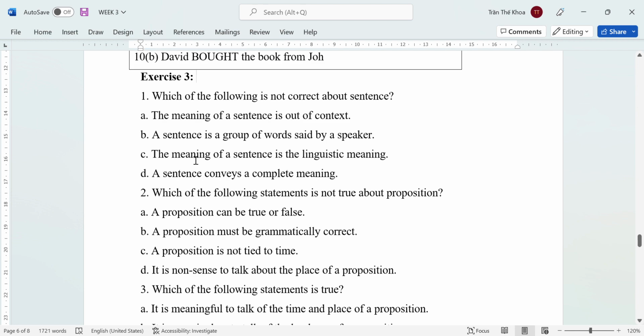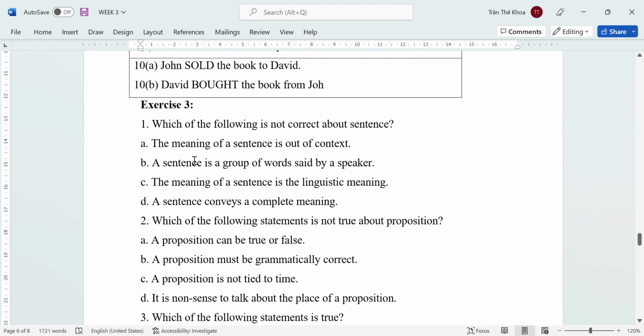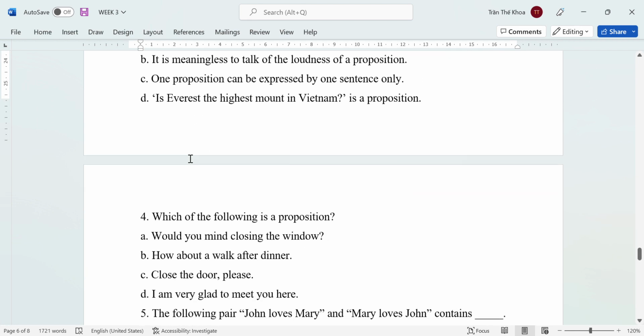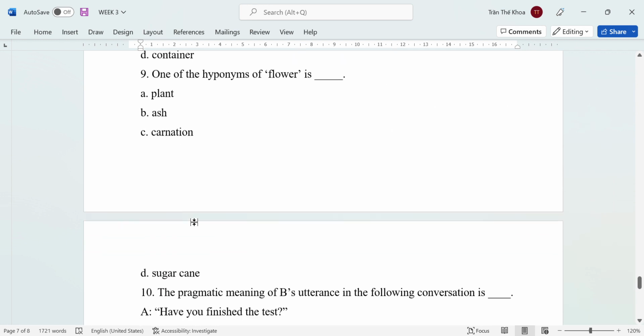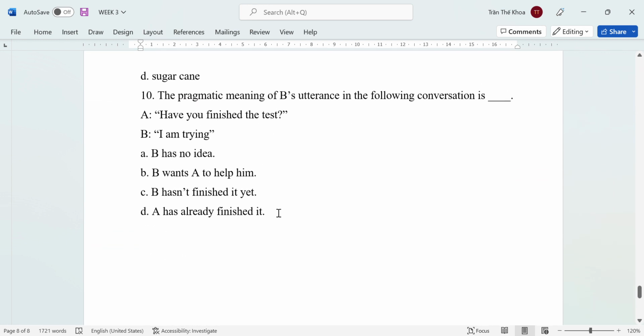Các bạn sẽ trả lời cho thầy. Please answer and complete exercise number 3, from number 1 to number 10.